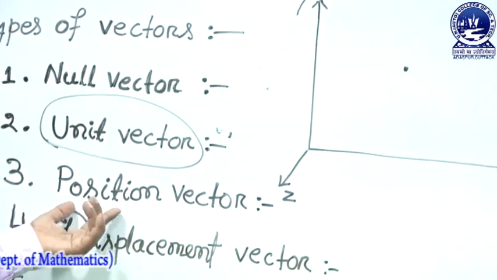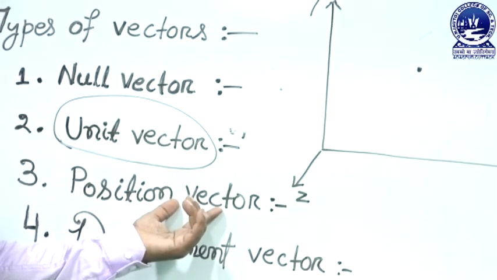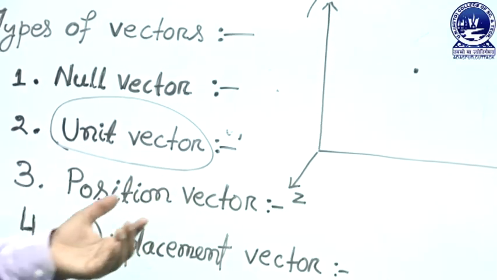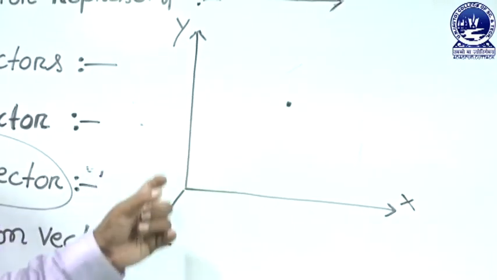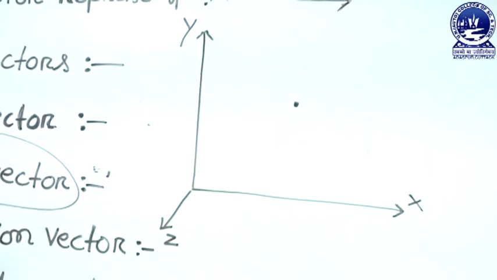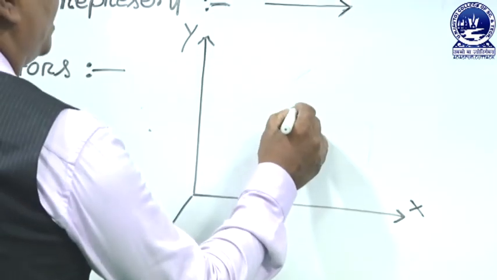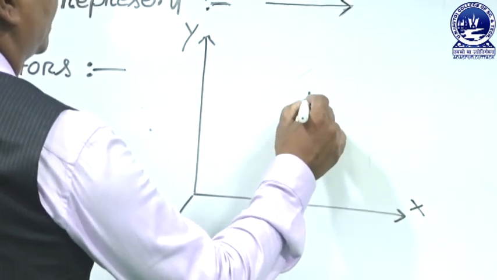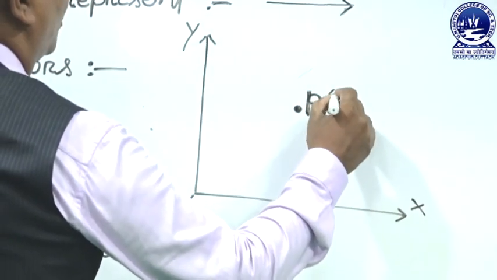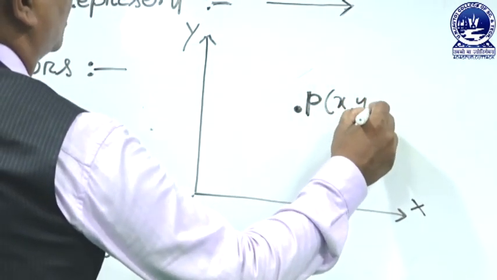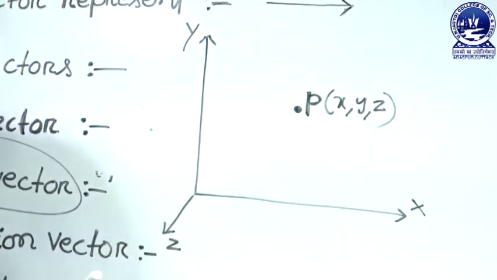Next, we discuss position vector. What is a position vector? Suppose this is the x axis, this is the y axis, this is the z axis, and P is a point in space, and the coordinate of the point is x, y, z in 3-dimensional space.